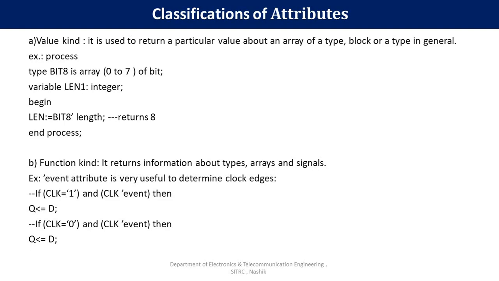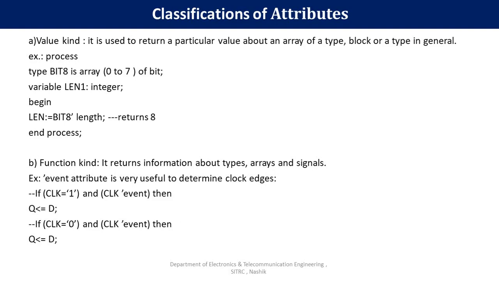Let's consider the example of a D flip-flop where if clock'event and clock equal to 1, then Q is assigned D. Means when the rising edge of the clock is detected, at that time the output is assigned the input data.